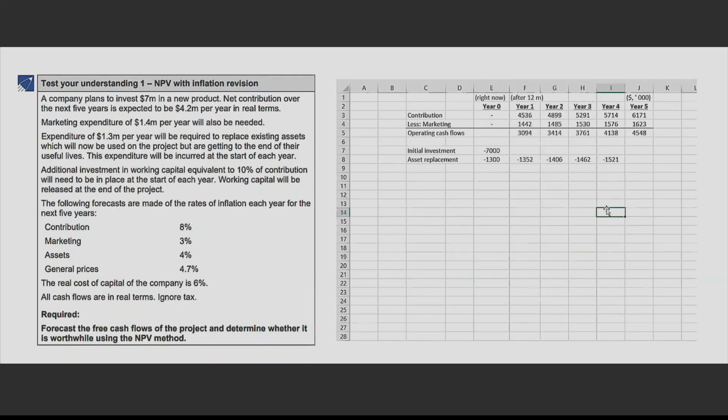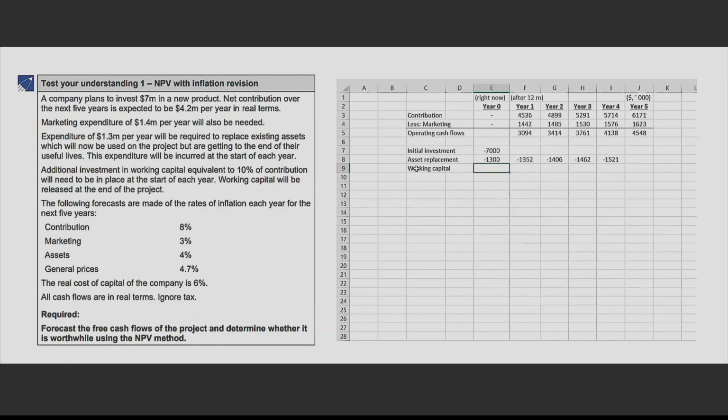Now let's talk about working capital. What was the working capital amount which you need to invest every year? 10% of contribution. That means here 10% of contribution has to be invested at the beginning of each year. And at the end of the project, it will get released. Now working capital, be very careful. In the first year, you will have to invest the whole working capital. That means at 0, you will have to invest the whole amount of working capital required.